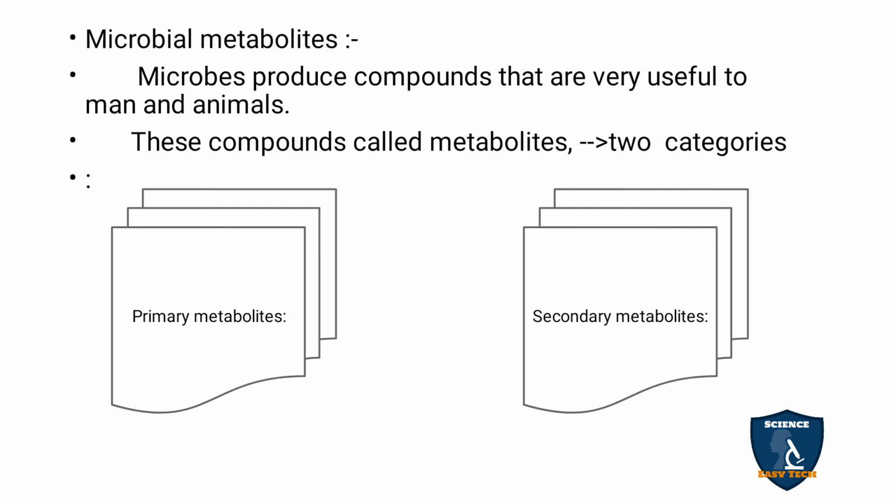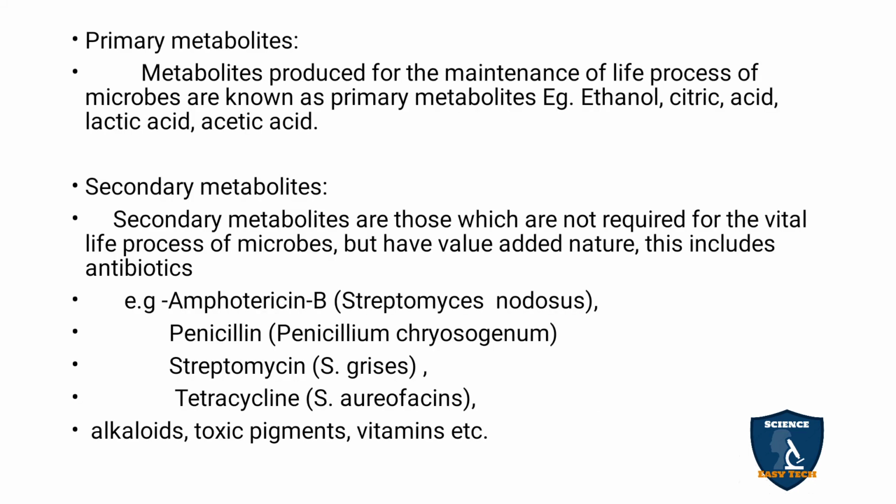Microbial metabolites. So the microbes produce compounds that are very useful to man and animals. These compounds are called metabolites. And these metabolites are categorized into two: primary metabolites and secondary metabolites. Primary metabolites: metabolites produced for the maintenance of the life process of microbes are known as primary metabolites. Example: ethanol, citric acid, lactic acid and acetic acids.